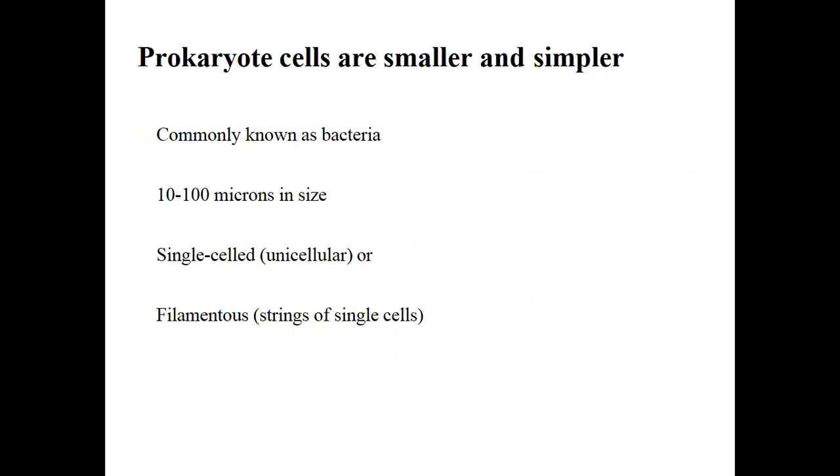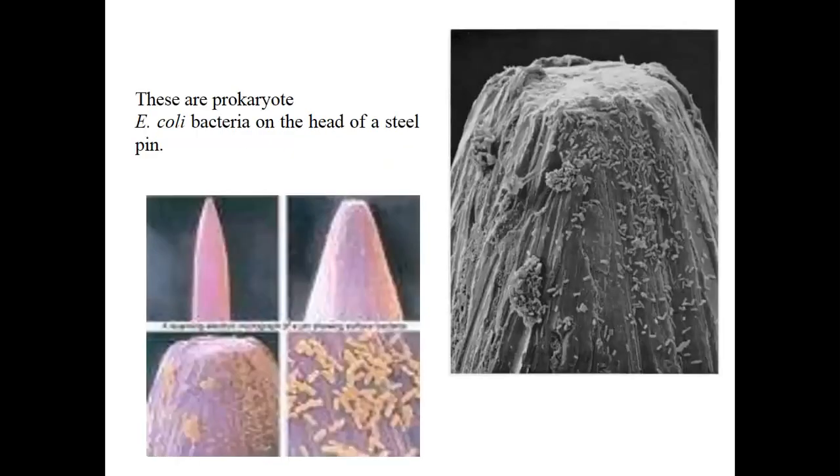Prokaryotic cells are smaller and simpler, commonly known as bacteria. Size ranges from 10 to 100 microns. They are single-celled and have a flagellum to move from one position to another for swimming. So here we have examples of prokaryotes. Here, these are the prokaryotes.